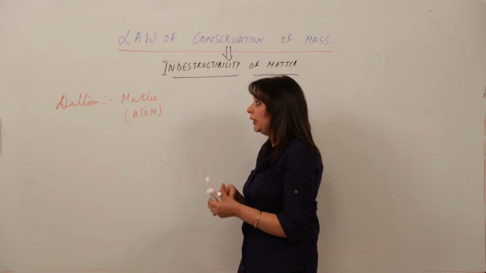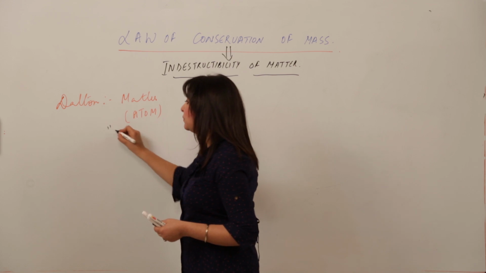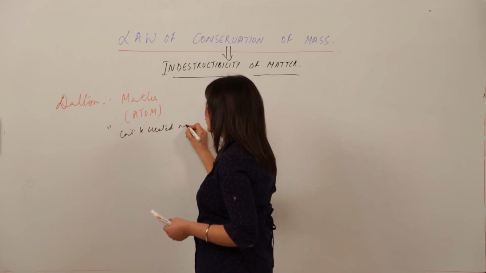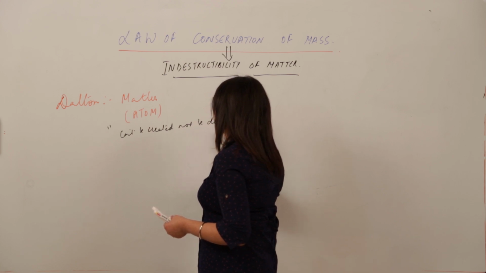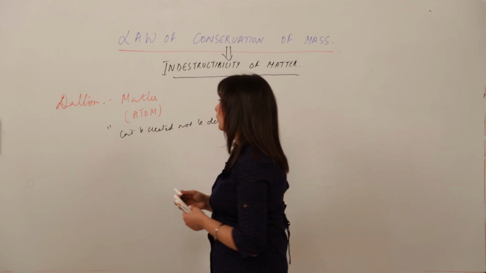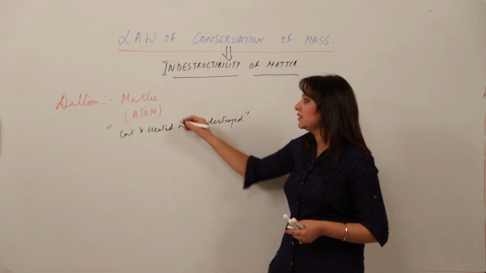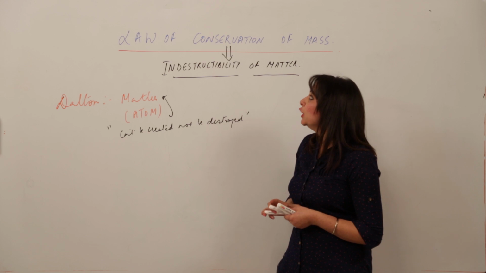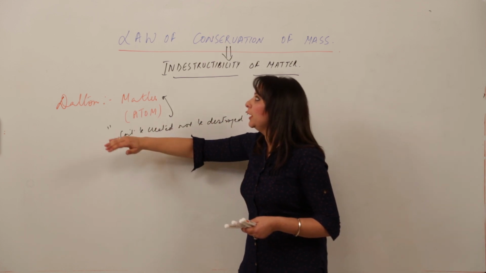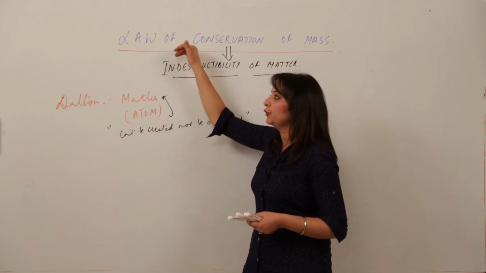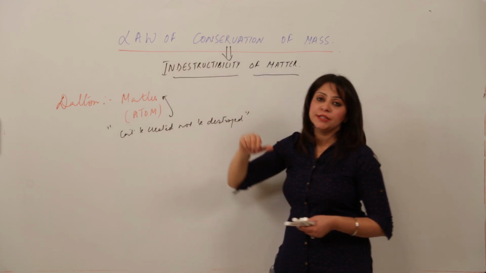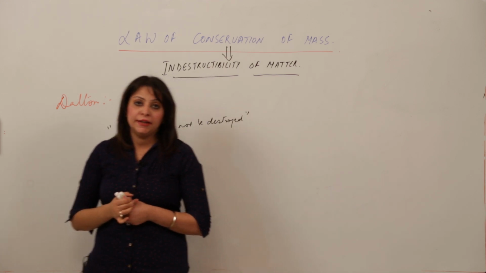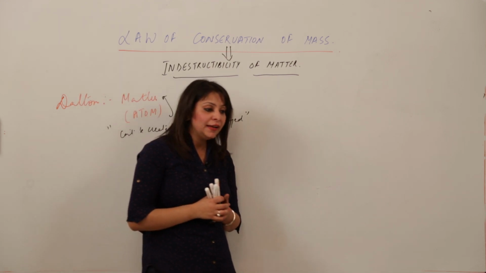He also postulated and proved that atoms can't be created nor be destroyed. We cannot create atoms and we cannot destroy atoms. So that means it is applicable to matter as well, that matter can't be created nor be destroyed. So this leads to the formulation of the law of conservation of mass. Actually this law is obeyed by chemical reactions.